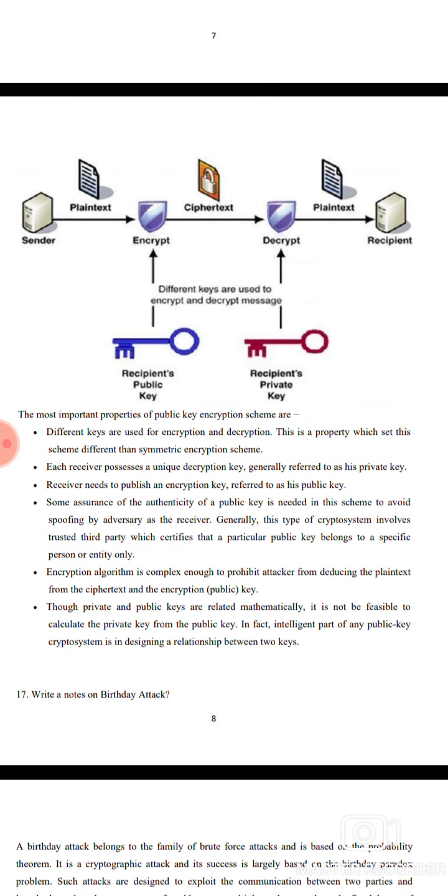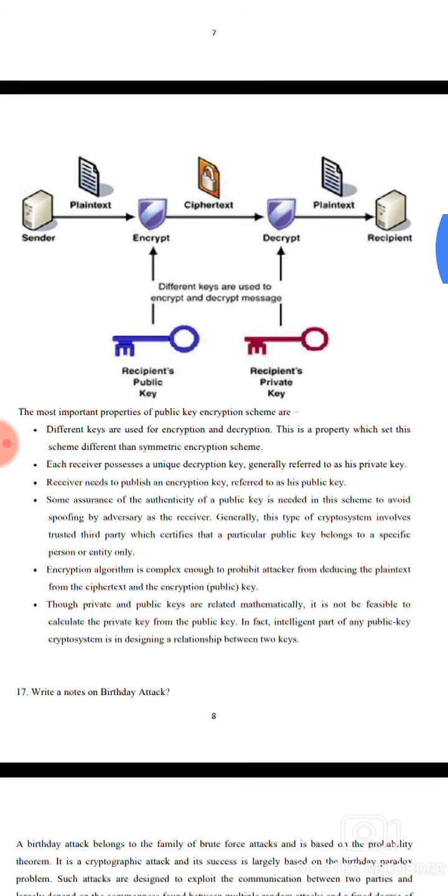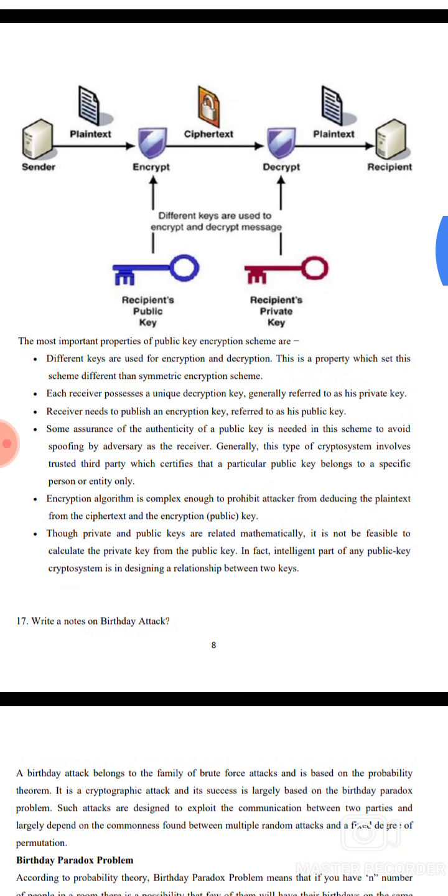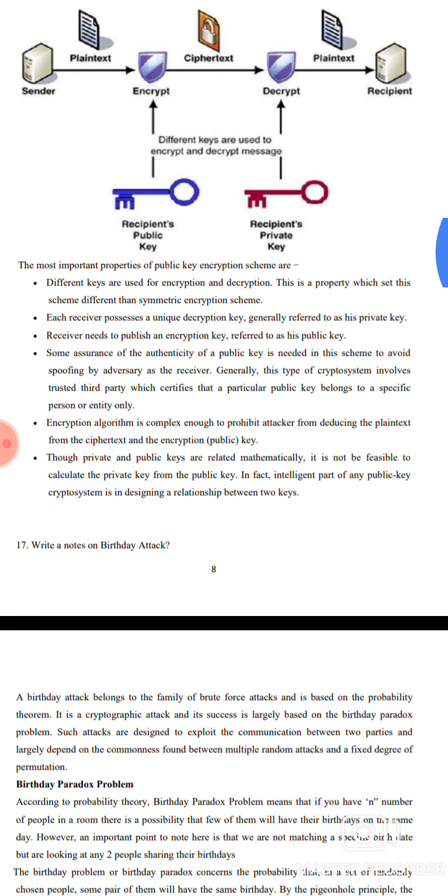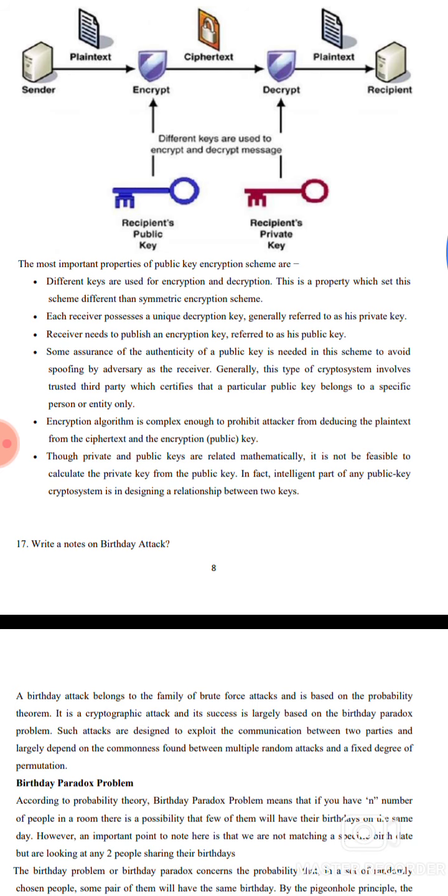Different keys are used to encrypt and decrypt the messages: the receiver's public key and the receiver's private key. The most important properties of public key encryption are that different keys are used in encryption and decryption. It is a property that sets this apart from symmetric encryption schemes. Each receiver possesses a unique decryption key, generally referred to as the private key. The receiver needs to publish the encryption key, referred to as its public key.